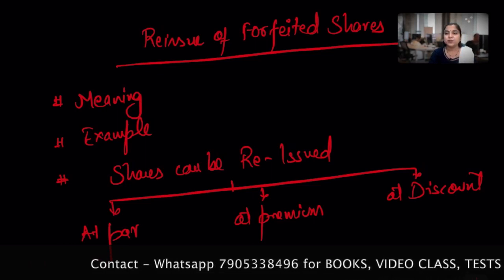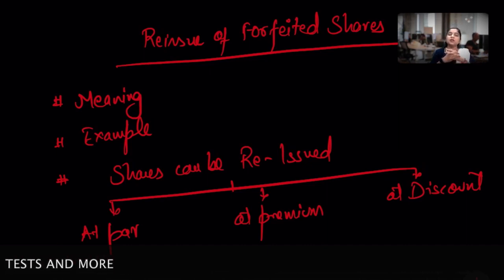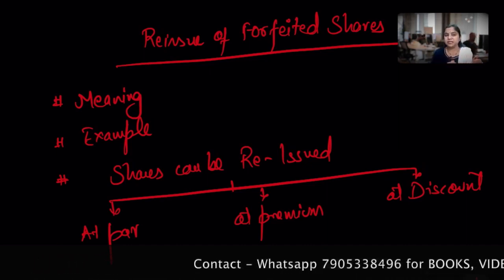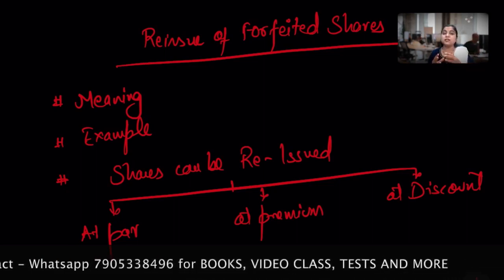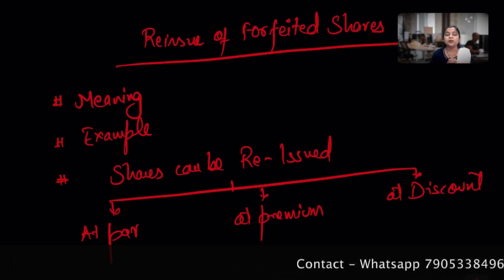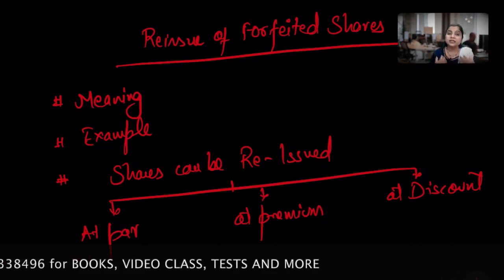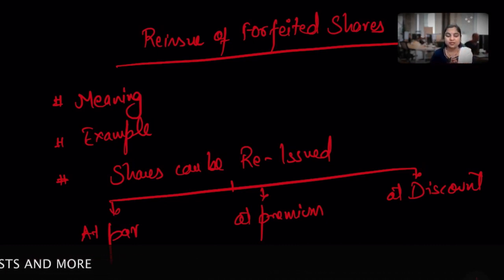I hope you people are able to understand in detail all the complete theoretical knowledge so far related to share forfeiture and reissue. It's my request to understand these things, because when we deal with the numbers, if you memorize the things, it will be a hurdle, and you keep on recalling what will happen and what won't. I don't want that. I want you to take things with understanding, think like a company, and execute accordingly. In case of any doubt, feel free to ask.